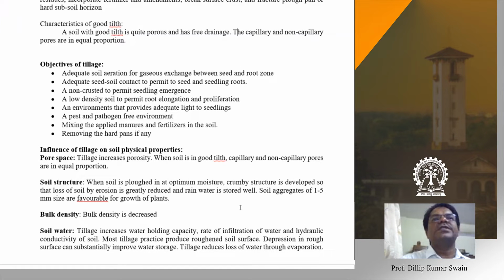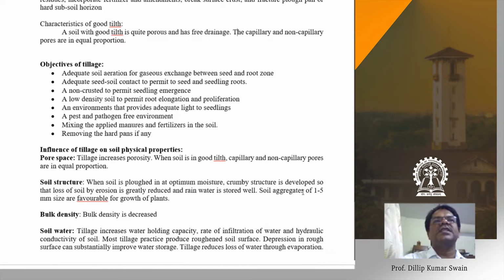And soil structure means there is proper structure. You will deal with the details in the soil technology classes, where you can discuss soil structure and soil texture. Soil texture is the composition of sand, silt, clay, as a percentage of sand, silt, clay. And soil structure is the arrangement of sand, silt, clay in the soil. Different types of structures are there. From the crop production point of view, we prefer the crumb structure, where the soil aggregates are almost 1 to 5 millimeter size, that is favorable for growth of plants.